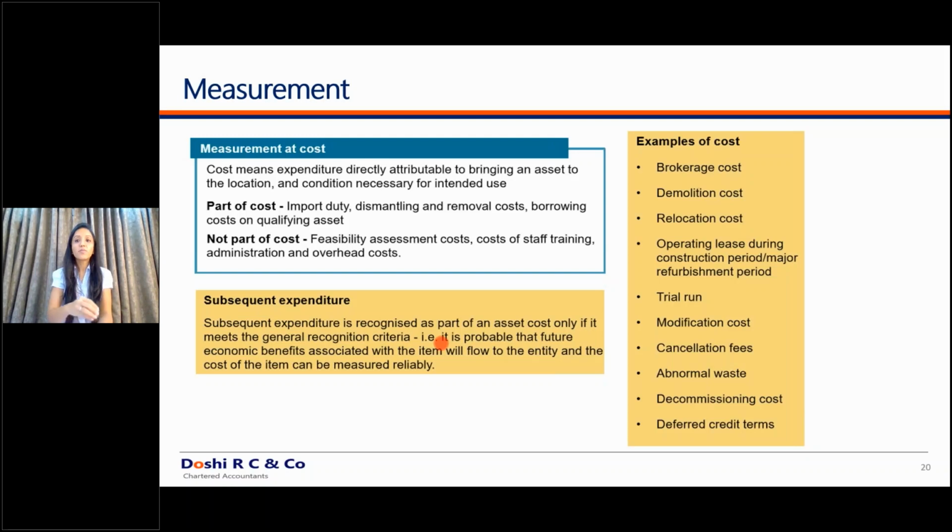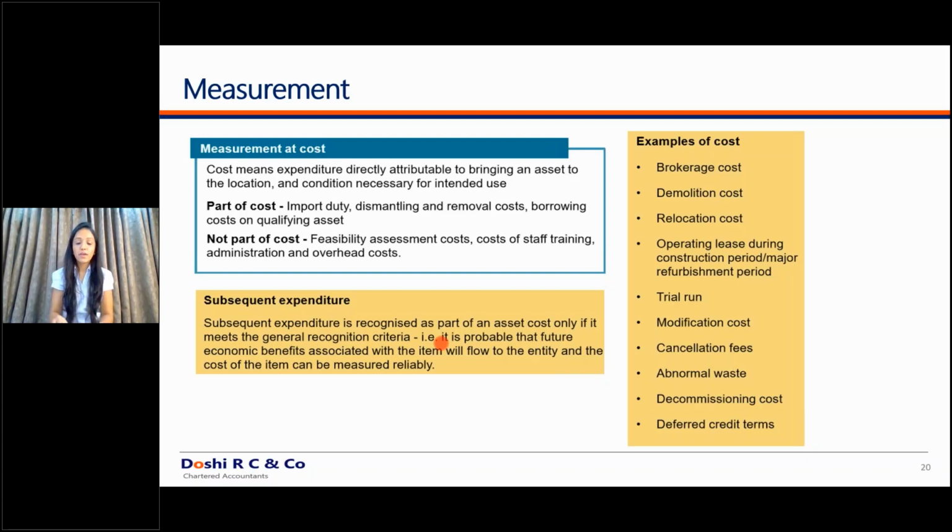So 25 crores I'm going to incur after 25 years, so I have to discount it to the present value. The present value of that amount, for example, is say 15 crores. That 15 crores has to be added to the property, plant and equipment. So if my original cost is 100 crores, plus that 15 crores, 115 crores has to be the cost of property, plant and equipment. And this cost has to be depreciated over the useful life of the asset.